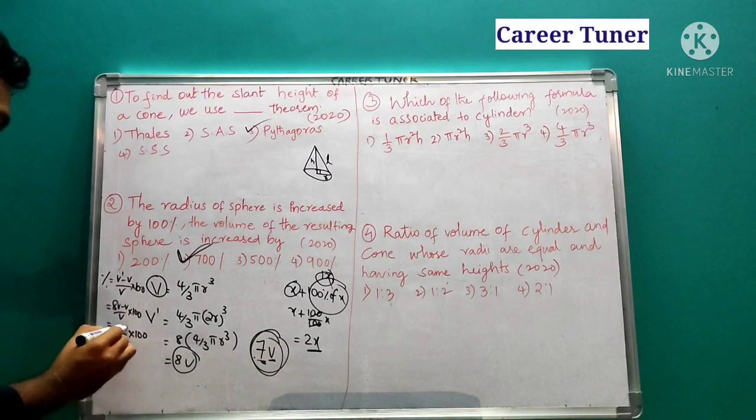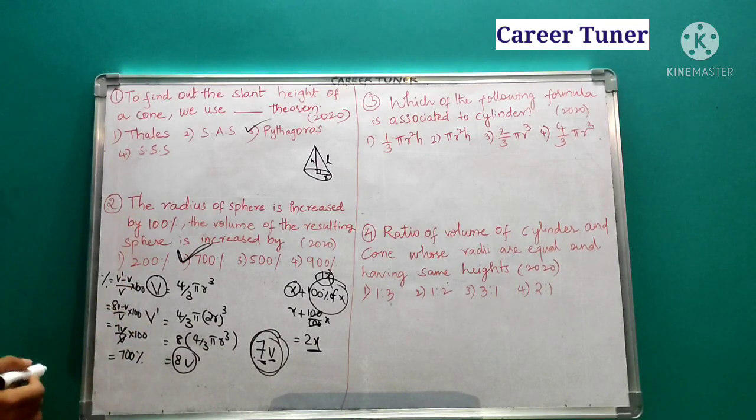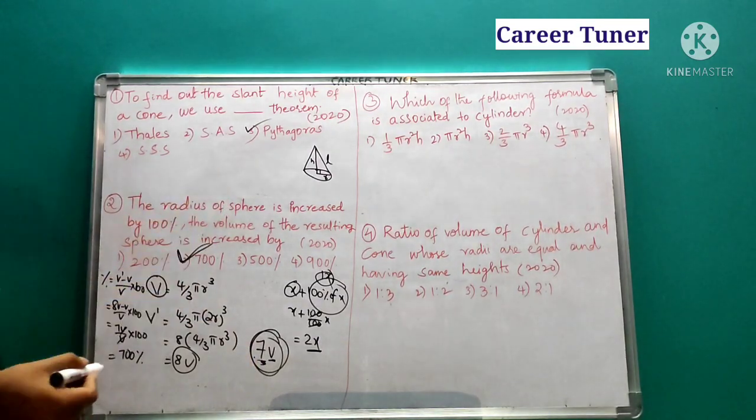So how much, v gets cancelled. So it is nothing but 700%. So direct 7 vachindante 700% ani pettachu. Or if you have any doubt, you can take it as 700%. Okay, fine. Now coming to the next question.